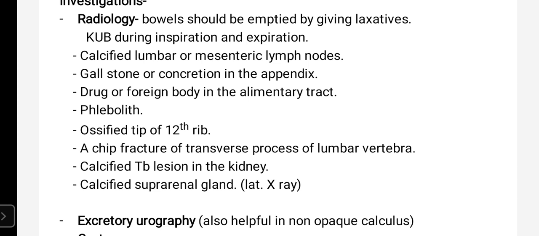Or a fracture of the transverse processes of the lumbar vertebrae. If the first, second, and third lumbar vertebrae have a fracture of the transverse process, that can also be misdiagnosed as kidney stones.